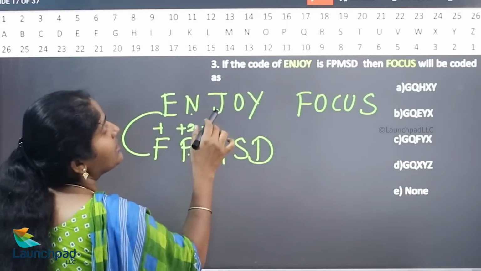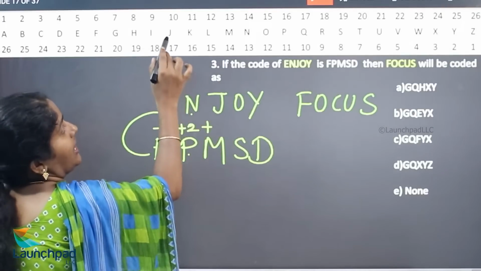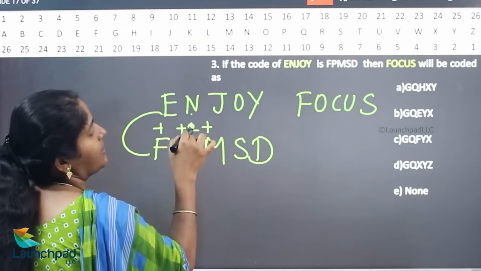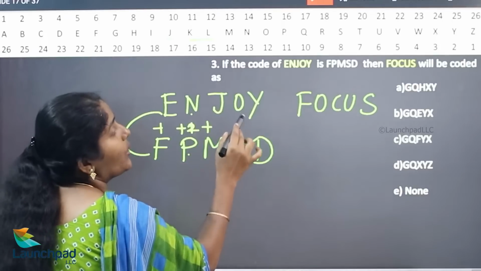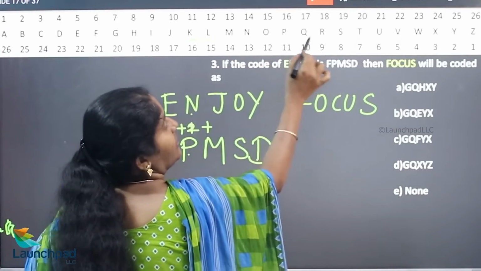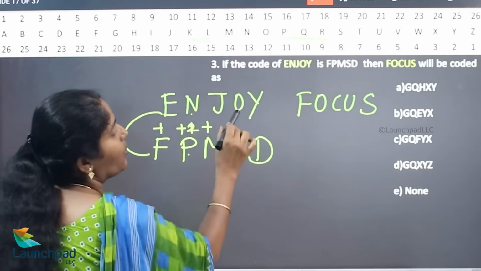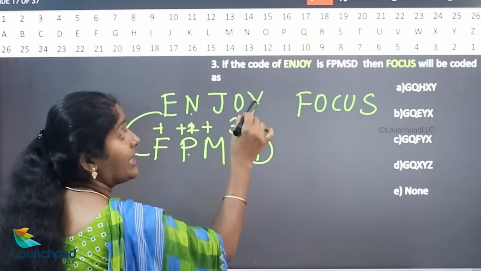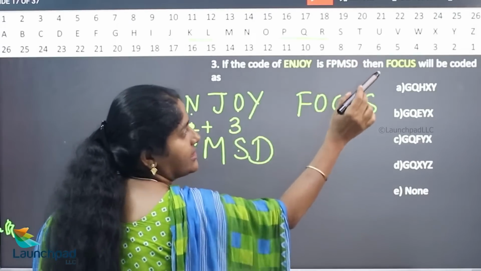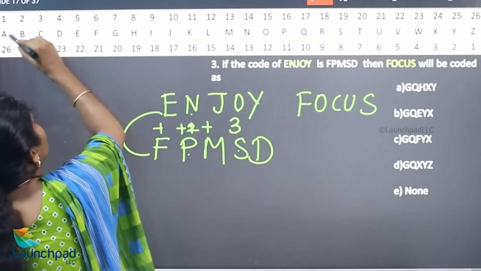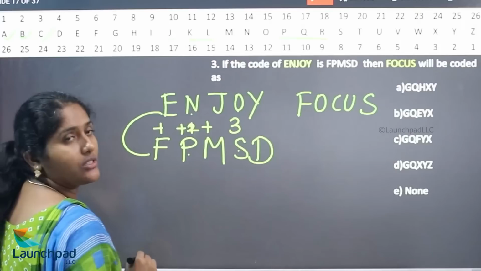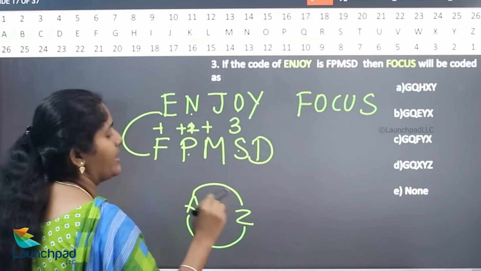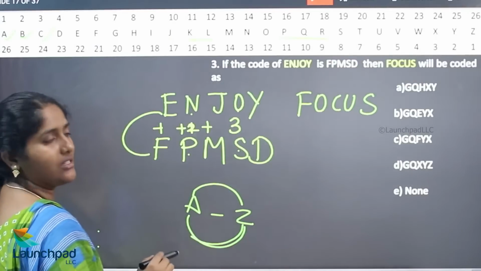Similarly, what is the letter for J? J, K, L. Two letters are skipped here. Here one letter is skipped. And O, how many letters are there? 3 letters are there between O and S. What is the letters Y and D? Y, Z is 1, 2, 3, 4. So similarly, A to Z, we can consider this as a circle, 1 to 26.